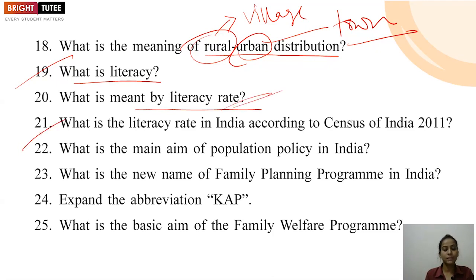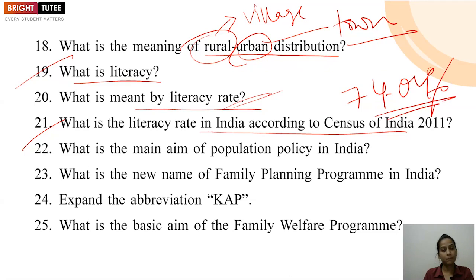Next, they have asked, what is the literacy rate in India according to the census of 2011? So, according to the census of 2011, the literacy rate was 74.04%. You need to remember that data because it can be asked in questions. What is the main aim of population policy in India? We have to mention the main aim of that.